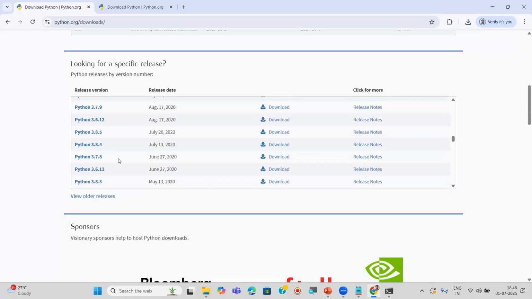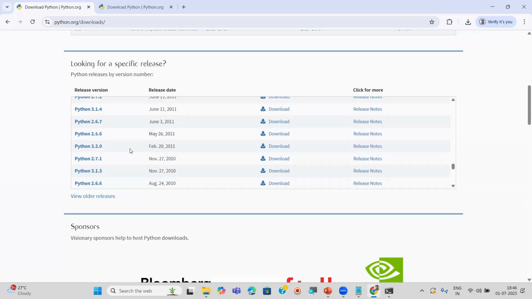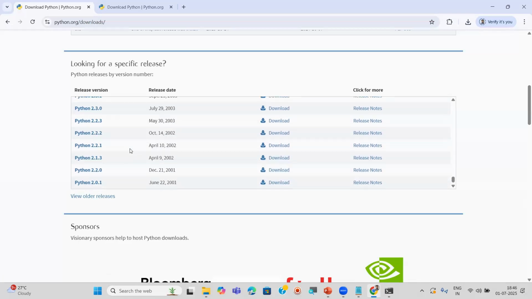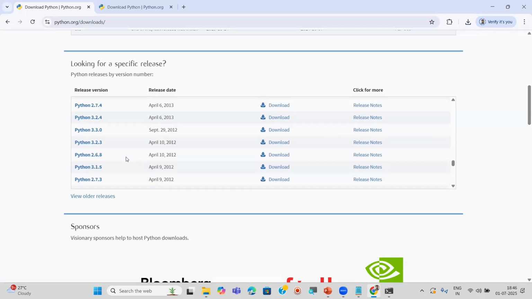In the 2 version, is any 2.x version there? 2.7.17, see here, is there. You can find from 2.0 onwards here: 2.0, 2.1, 2.2, something like that. In this, you can find the 2.x series and also the 3.x series. But what can you not find in this? The 1.x series. There is no 1.x series in this table.